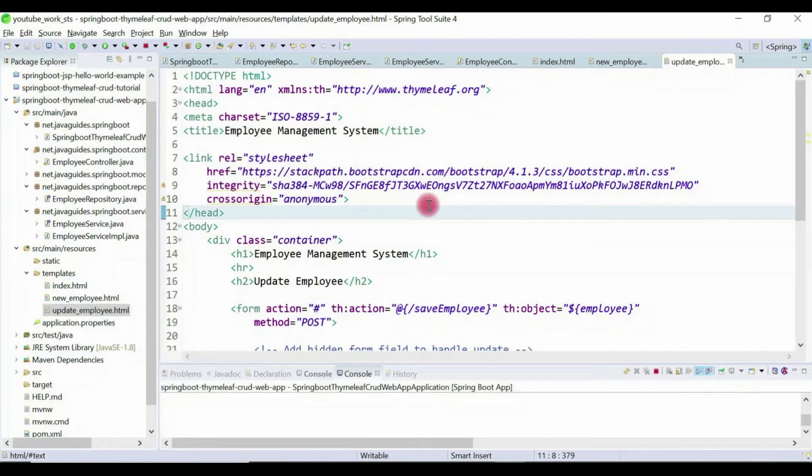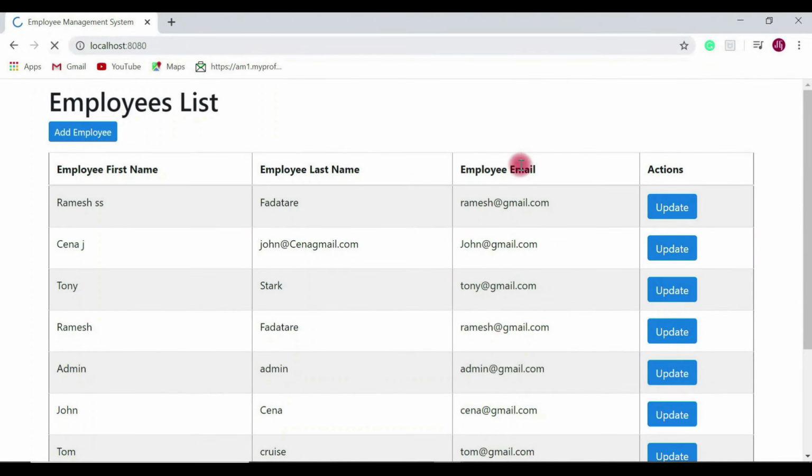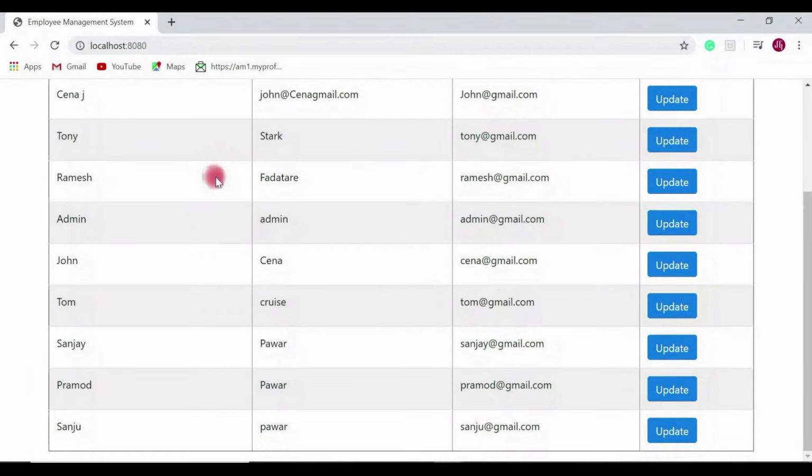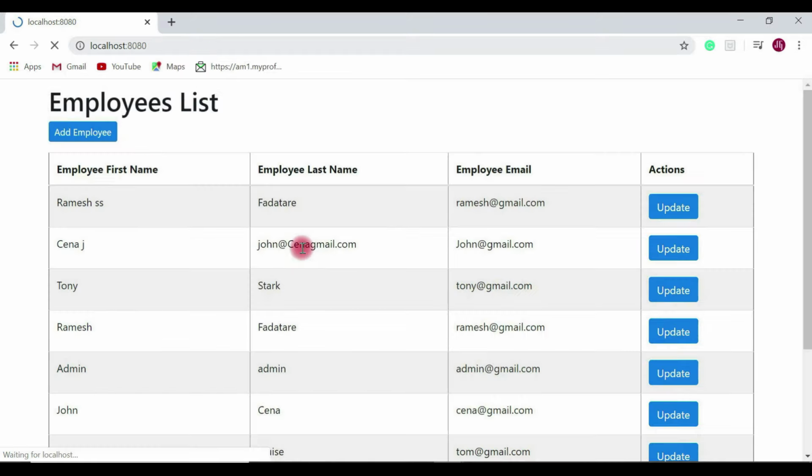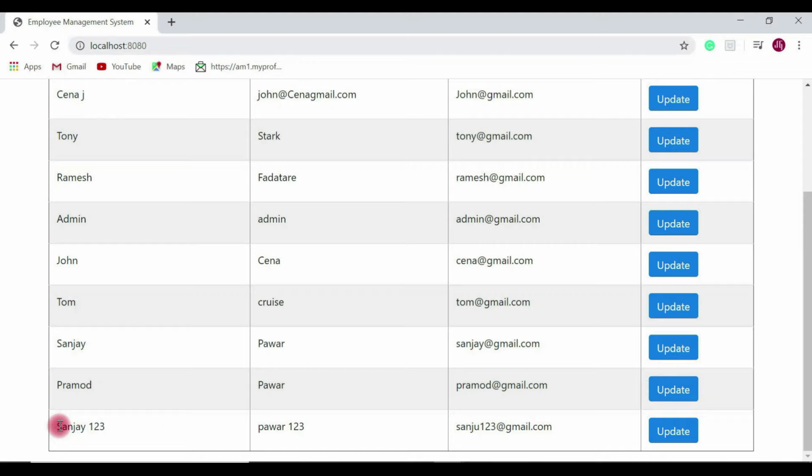Now let's go to the browser. From the browser, refresh it. Now we'll update our employee. Let's update this employee, Sanju Pawar. Hit update, and then I will change Sanju to Sanjay123, and Pawar123, and sanju123@gmail.com. Hit update employee. So look here, the employee is successfully updated.